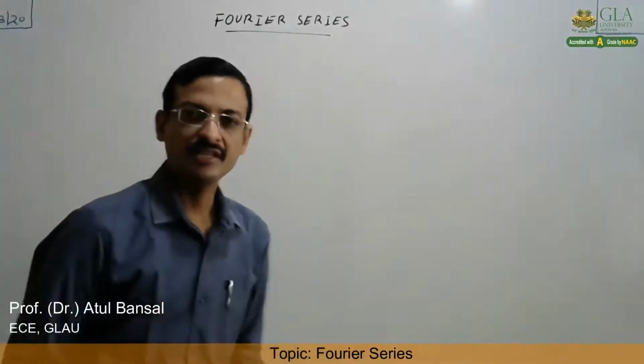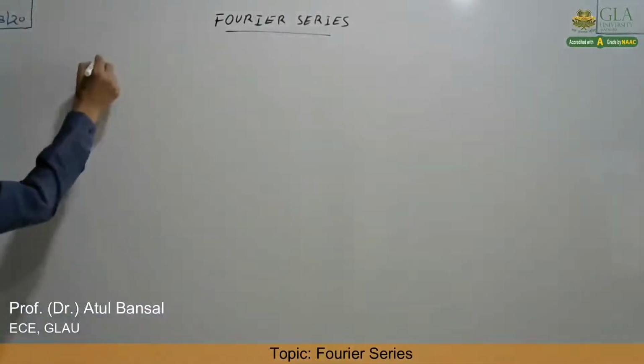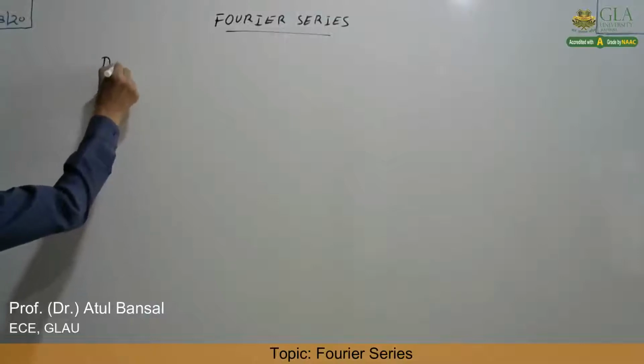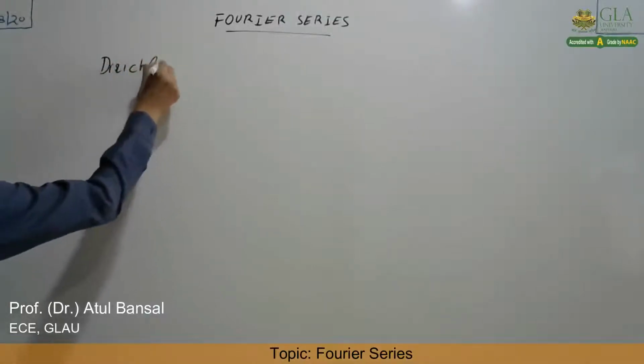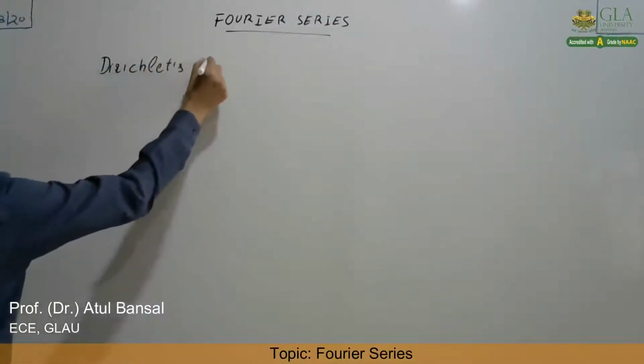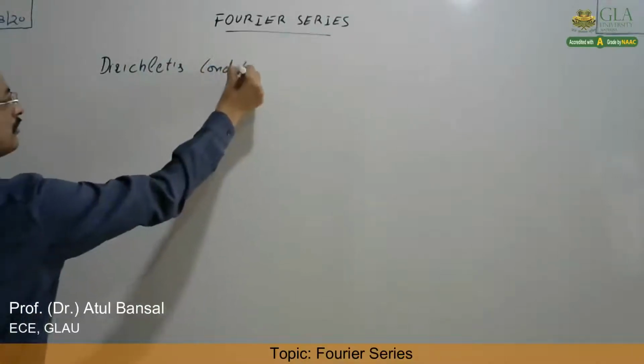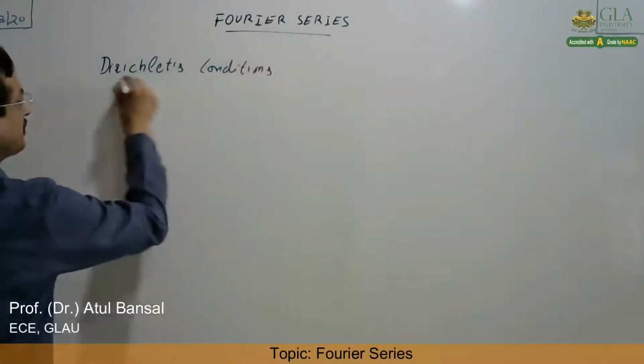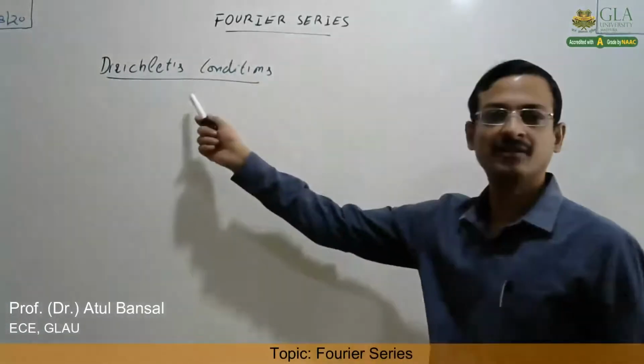The conditions under which a periodic signal can be represented by a Fourier series are known as Dirichlet's conditions.